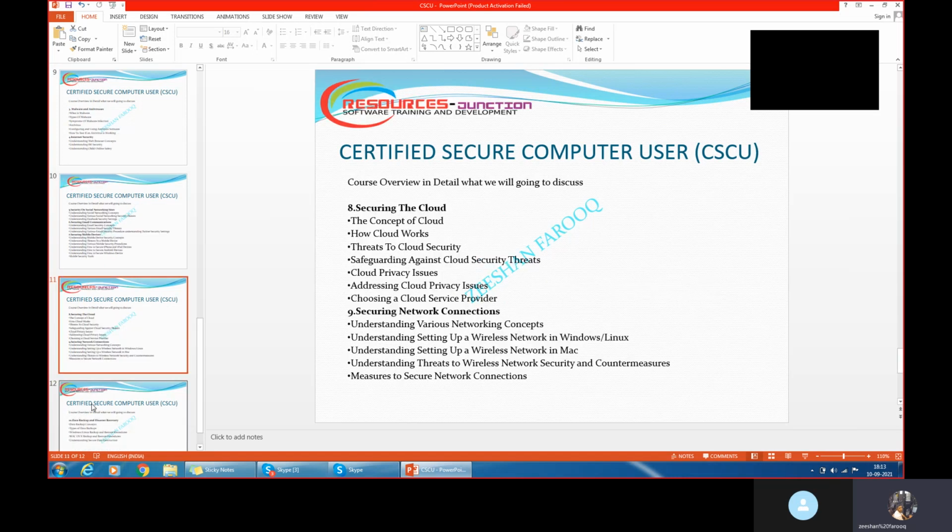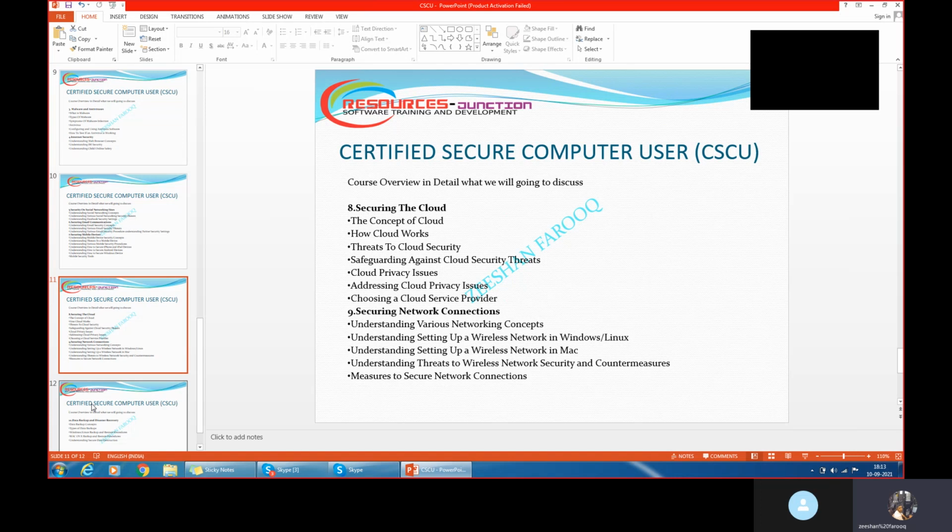Unit number 8, attacks that happen on the cloud. We work on the cloud, right? Amazon Web Services, Azure, Google Cloud and so on. How are threats happening in the cloud? What safeguards are we measuring? What are the privacy issues that are going to come? How are we avoiding these attacks? We'll discuss.